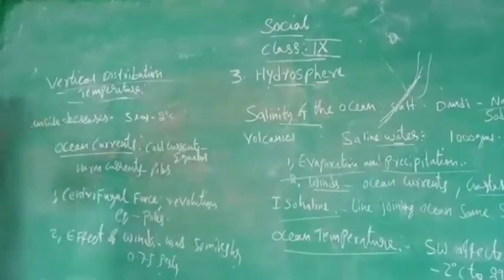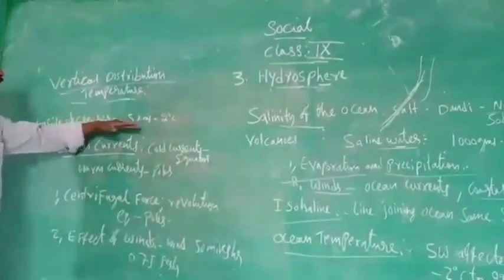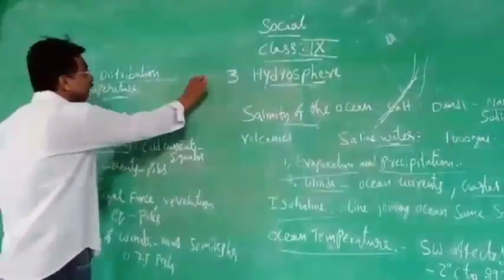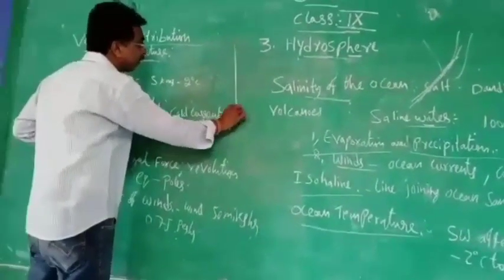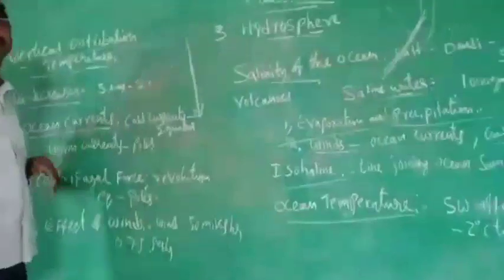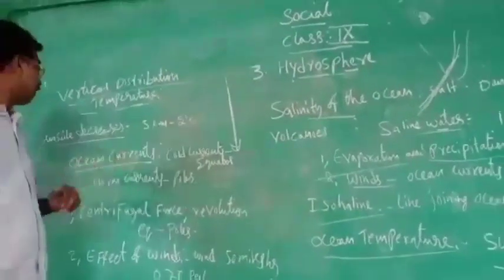And what is it telling? Inside it decreases. Now I told you, for every 5 kilometers it decreases. That is called vertical. Means in the ocean you are going down, down, down like this, vertically, straight. So what is happening? When you are going down into the ocean, the temperature is decreasing, and the last will be -2 degrees in the ocean. That we have discussed.